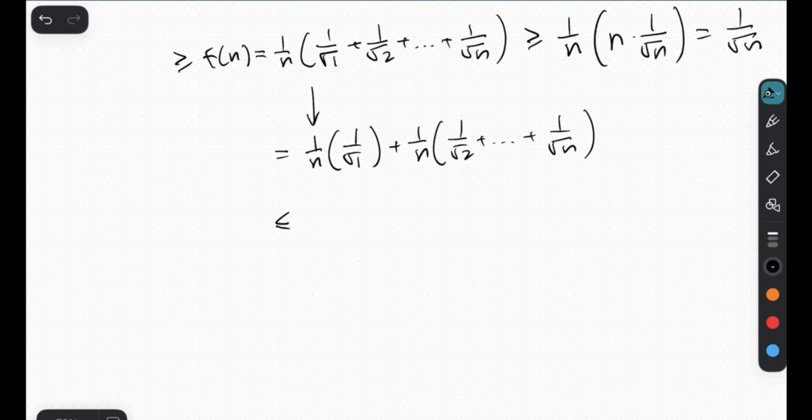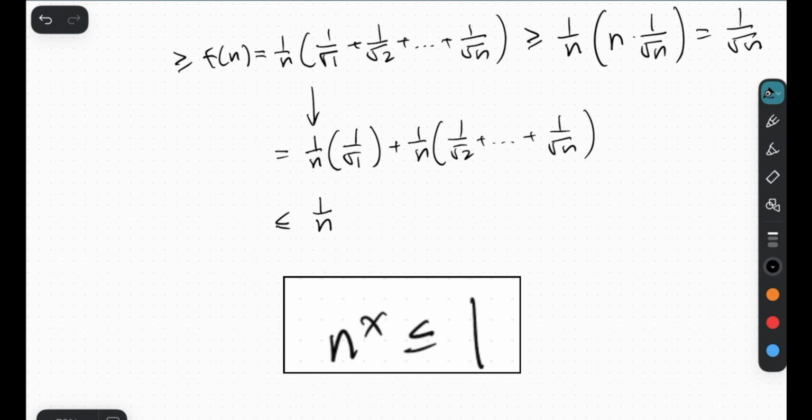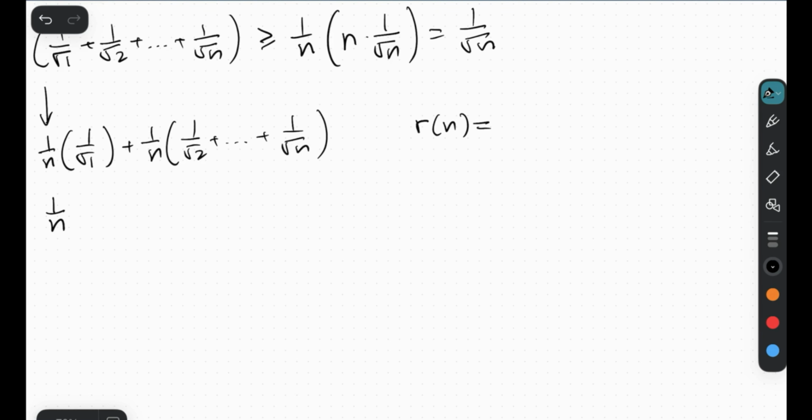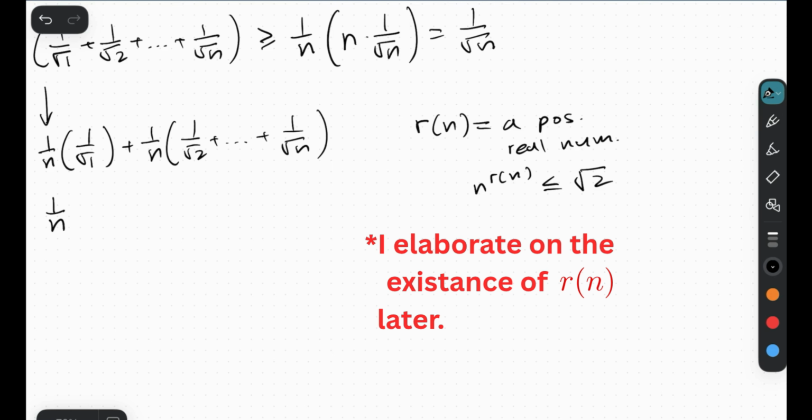Well, firstly, I'm going to leave this part alone, which is just 1 over n, right? But then here, notice we have a 1 over root of 2 plus all the way to 1 over root of n. We can actually leverage a similar strategy to how we used that x earlier. In this case, we can actually define a function r taking in the positive integer n, and let this be equal to a positive real number such that n to the r of n is less than or equal to root of 2.